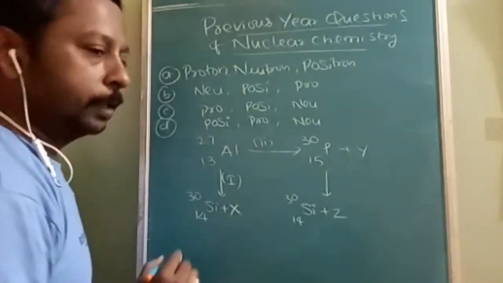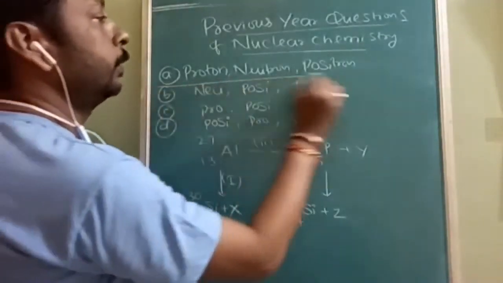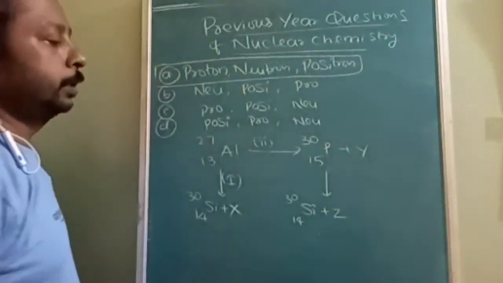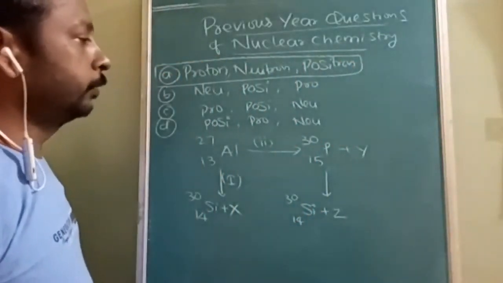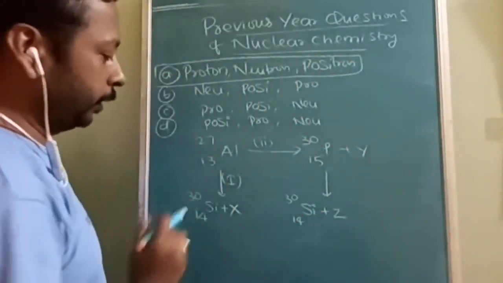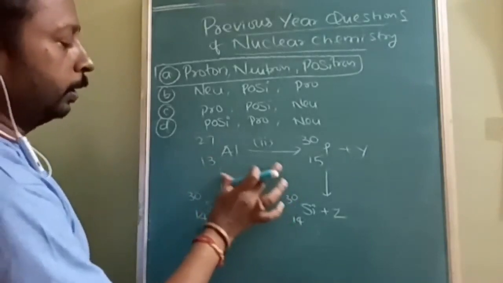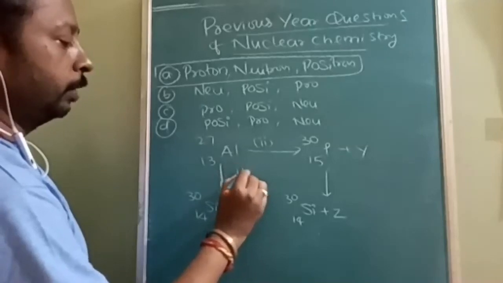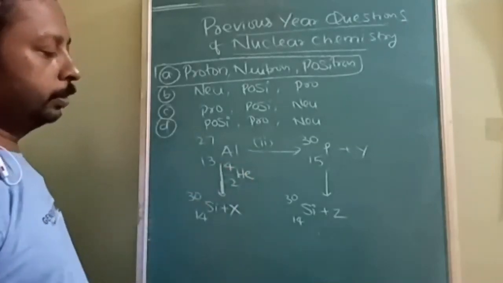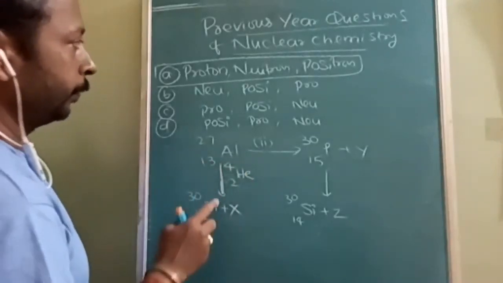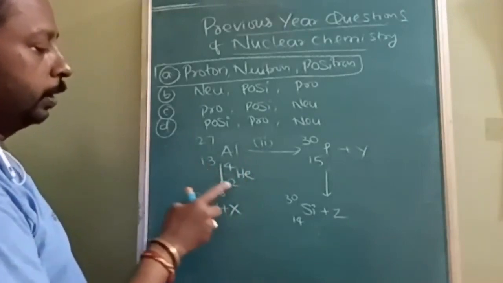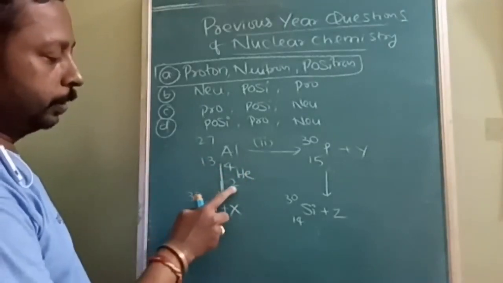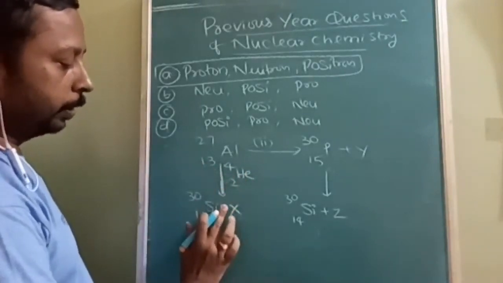See here, what is the answer? Option A is correct. Actually, people are confused about how it is balancing. It is told that it is an alpha particle, so you should write 2 helium 4.